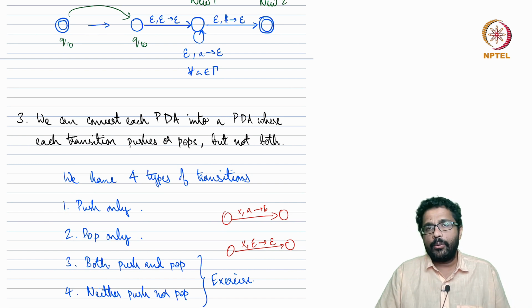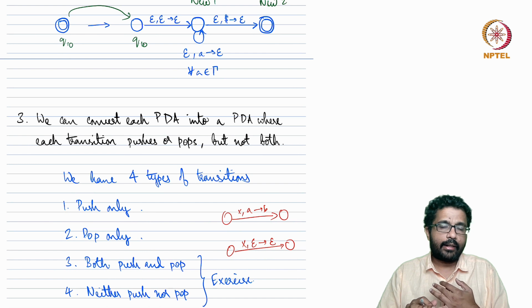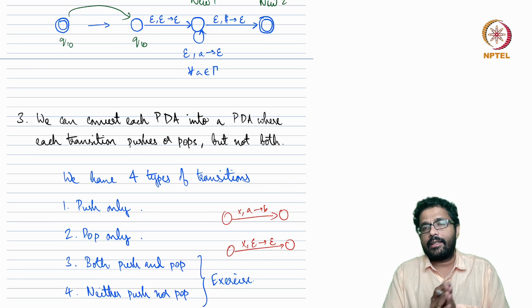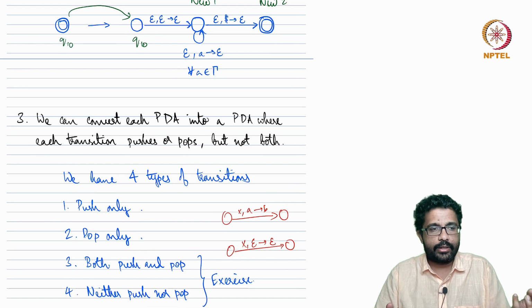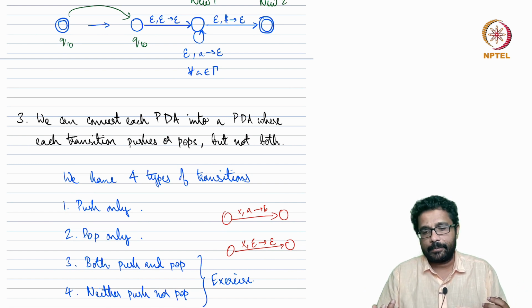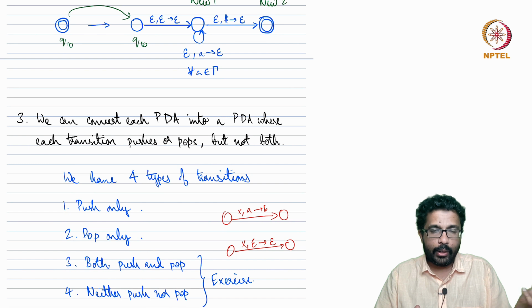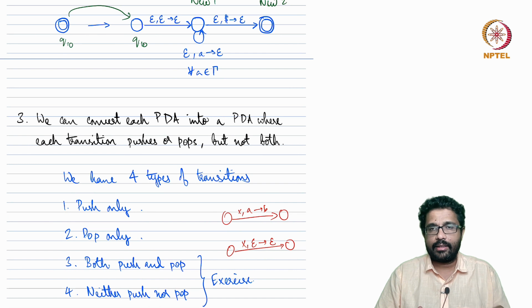In week 5, we will continue discussion on context-free languages. In fact, we will see that the class of languages recognized by PDAs is the same class as context-free languages. So there is an equivalence here, much like regular languages are those that are recognized by DFAs as well as regular expressions. Here also, context-free languages are those that are recognized by context-free grammars as well as PDAs. One is a grammar-based model and one is a machine-based model. We will see why PDAs are equivalent to context-free grammars, and we will see more details about context-free languages in the upcoming week.